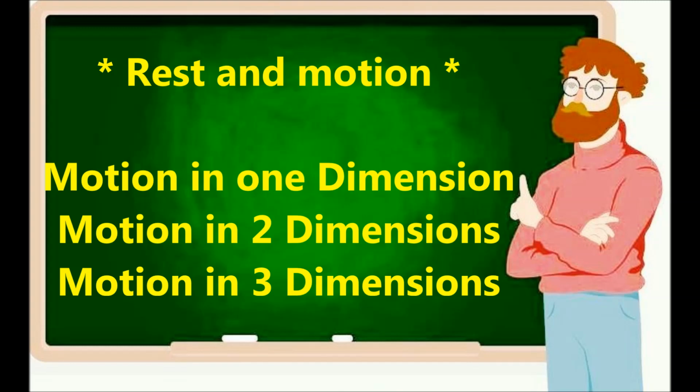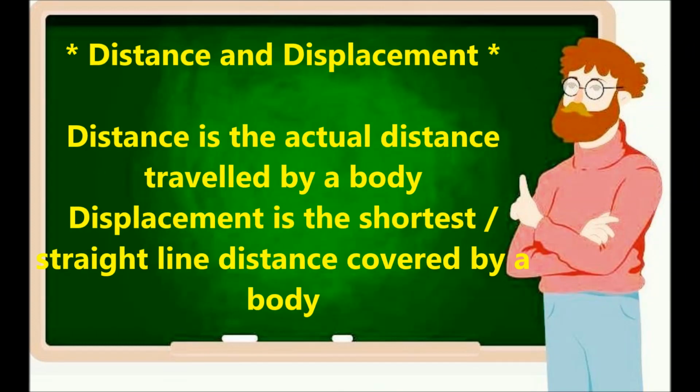As simple as that. Now we come to the next concept, distance and displacement. Distance is the actual distance traveled by a body, and displacement is the shortest straight line distance covered by a body. Suppose the body is going in a random curve, then the whole curve, the actual distance traveled by the body, is given a specific name in physics called distance. But for displacement, you take the initial point, let's say A, take the final point, let's say B, and join A and B. That would be displacement.